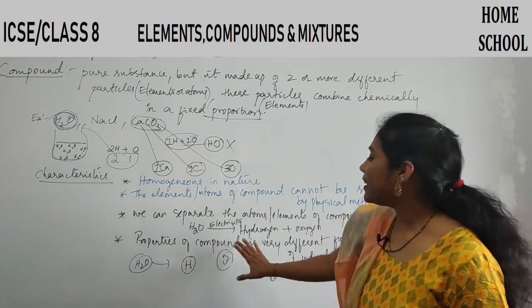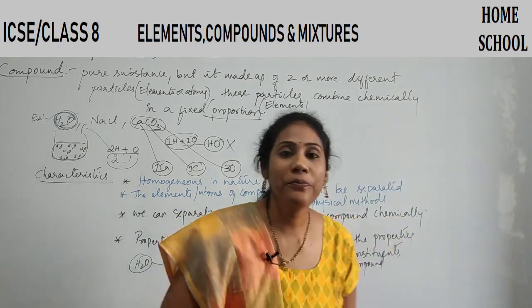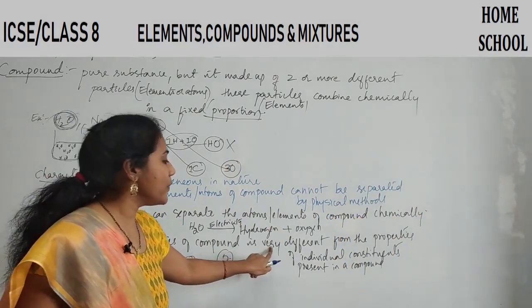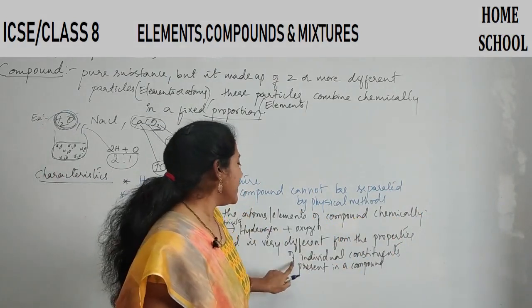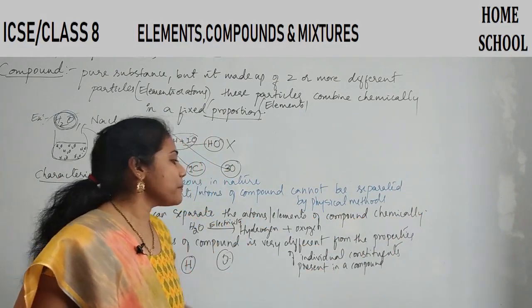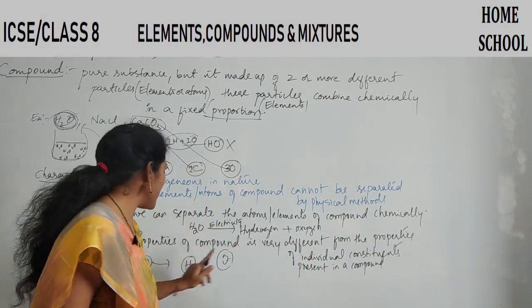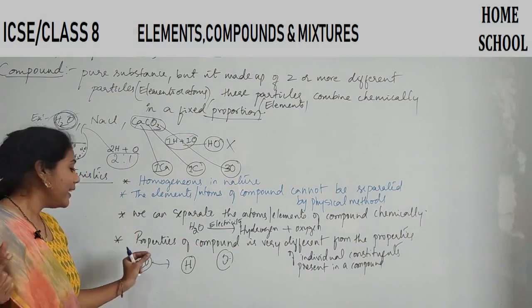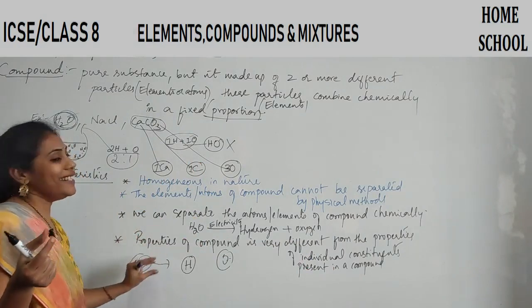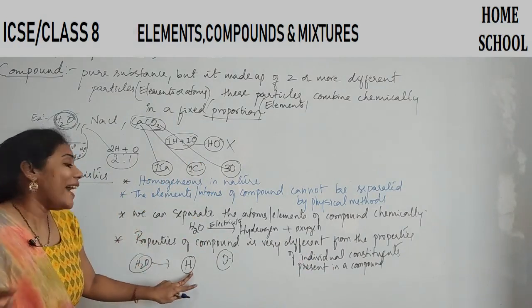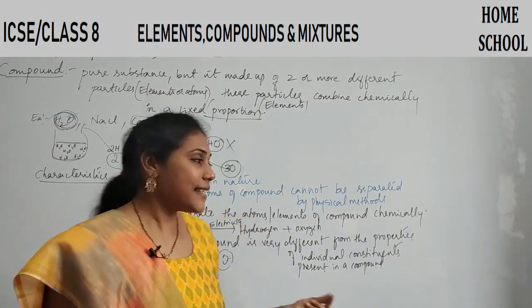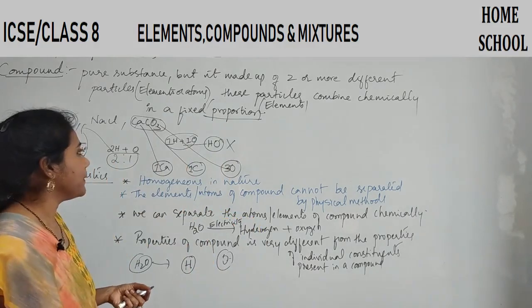So this is the meaning of this point. So once again, try to understand, properties of a compound is very different from the properties of individual constituents present in a compound. Constituents means what, guys? Elements or atoms only. Okay, see, water has a completely different set of properties compared to the properties of hydrogen and oxygen. So this is a very important point.